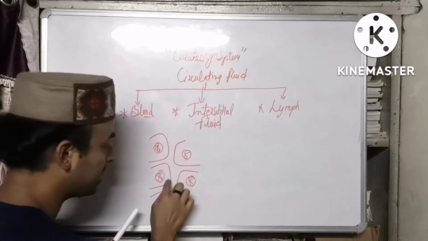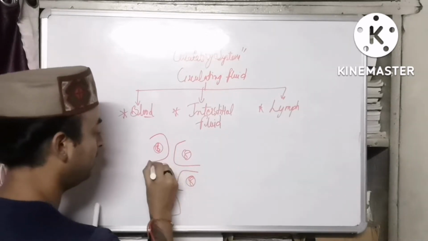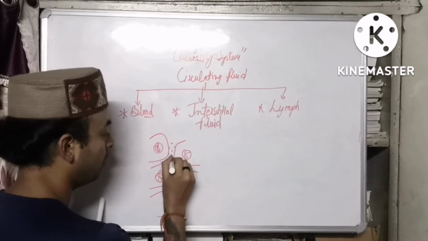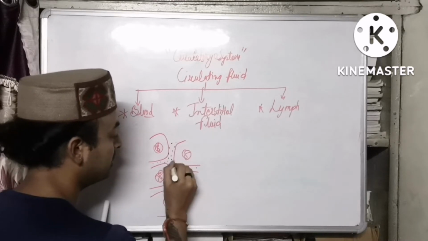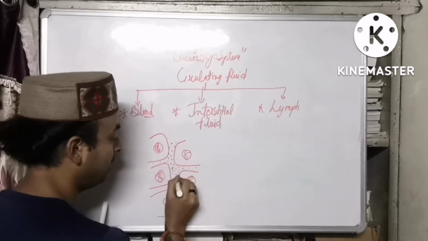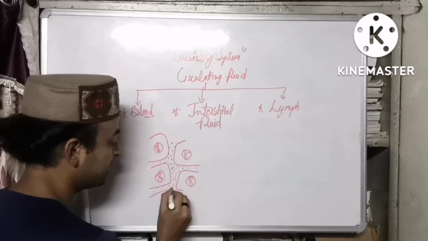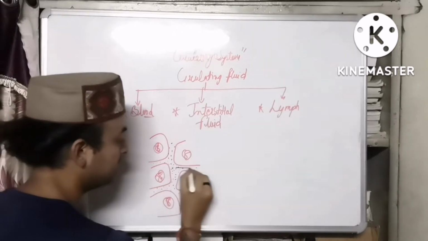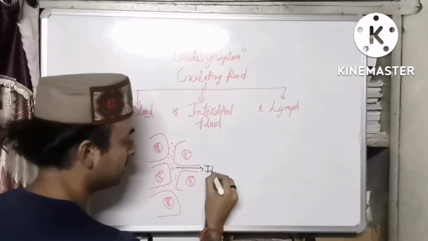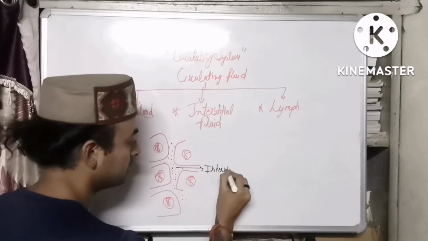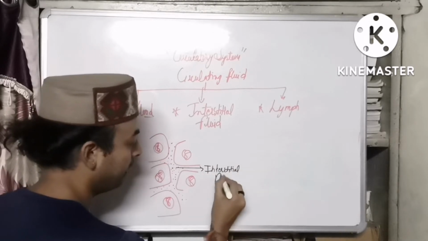So the space that you are seeing here will be filled with a certain type of fluid. Generally this fluid is quite mobile, and this fluid which is present in between the different cells is known as interstitial fluid.